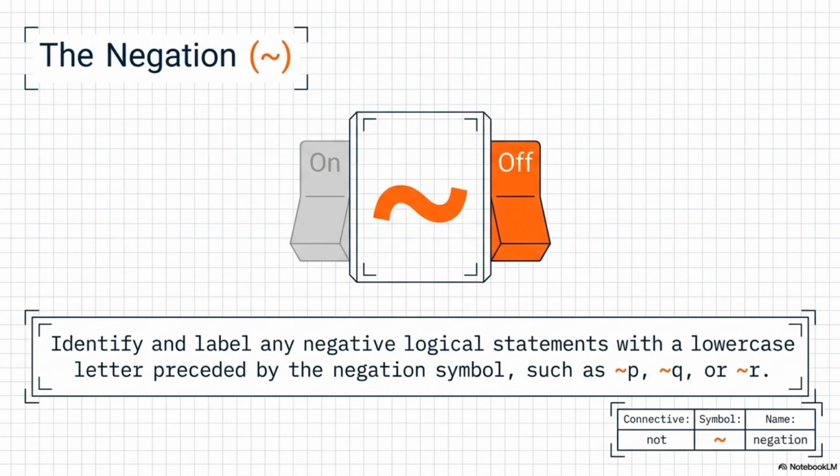All right, lecturer, I feel like I really understand the circuit breakers now. We have conjunctions demanding perfection, disjunctions allowing flexibility, conditionals making one-way promises, biconditionals locking things down, and negations flipping the switch. Perfect summary.